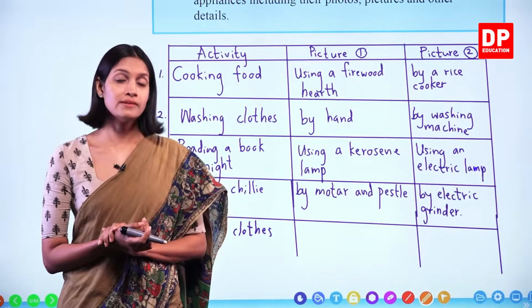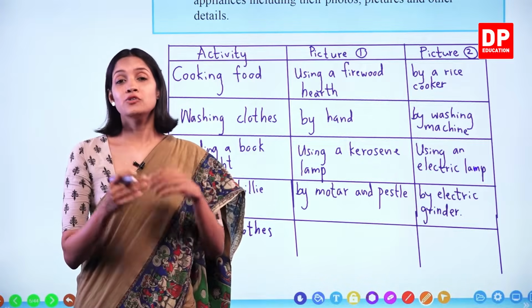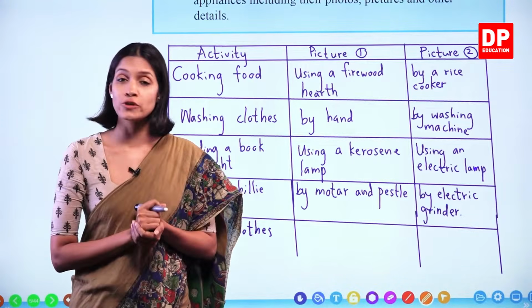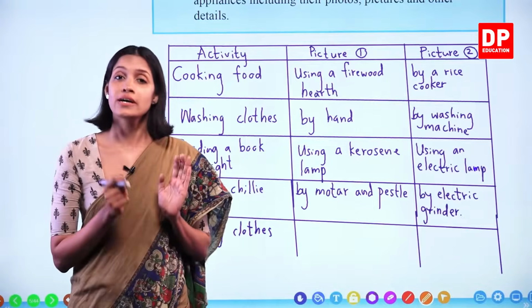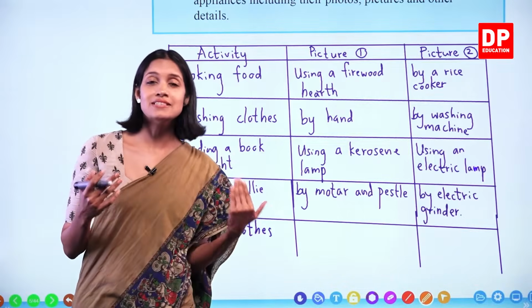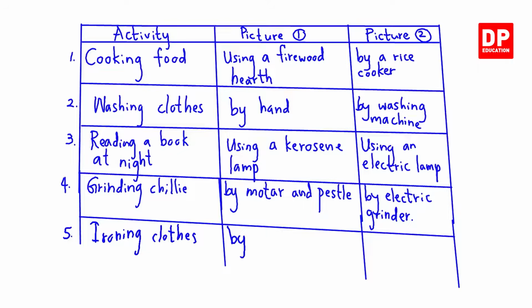How do we iron clothes using a charcoal iron, children? You insert burning charcoal into this iron, and because of the heat of the charcoal, the iron also gets heated up, and then you can use it to iron clothes, okay? But nowadays we have electric irons, we can easily use them, okay children? So ironing clothes: by charcoal iron, nowadays by electric iron, okay children?